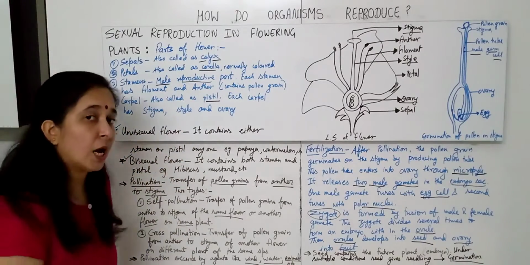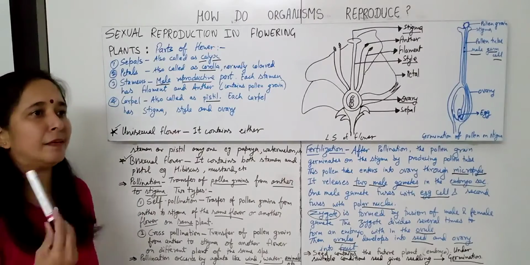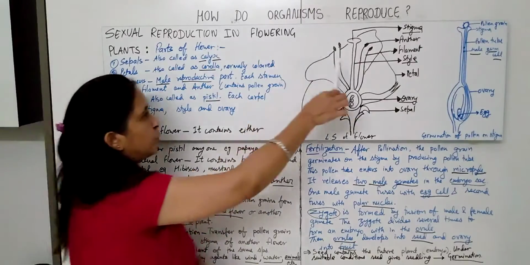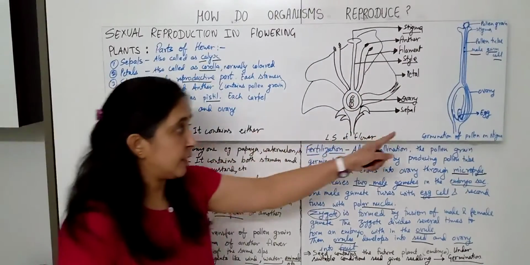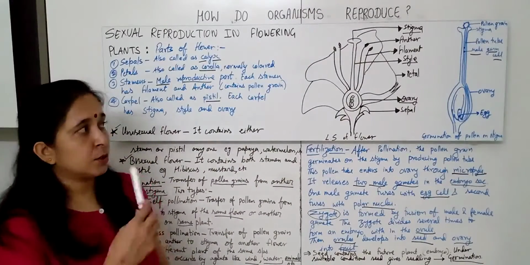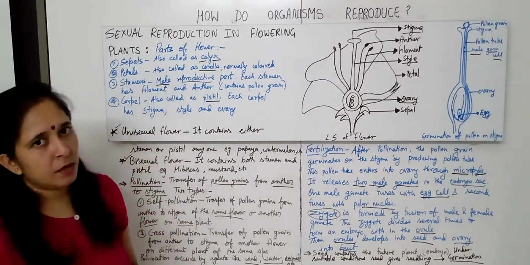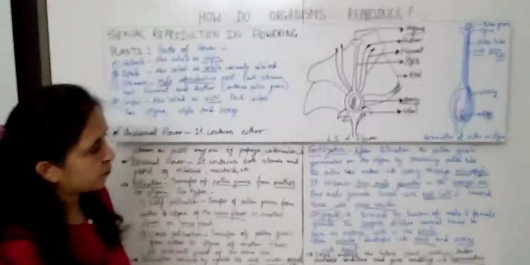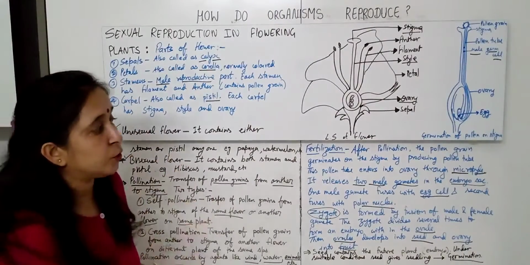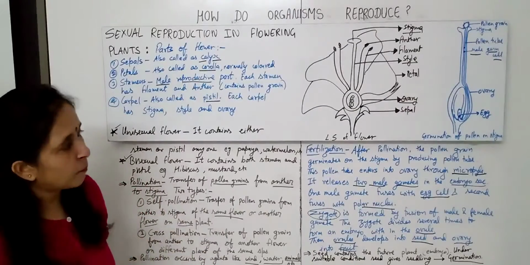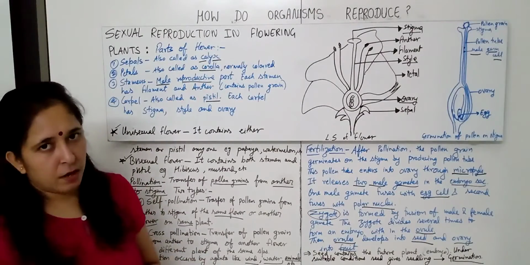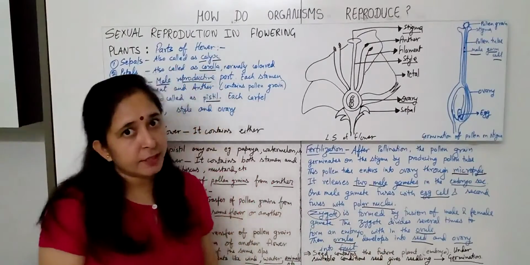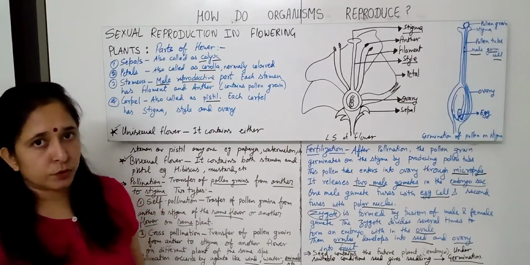Now, in the board exam, how do they ask the question? Sometimes they ask, draw a neat labelled diagram of the LS of a flower, and label such and such part. So you should know all the labelings. Sometimes they give this diagram and ask you to label where the male germ cell is, where the pollen tube is, where the stigma is. So both these diagrams are very important. From where does the pollen tube enter into the ovary? Through the micropyle. Which part of the flower changes into seed and fruit? The ovule develops into seed and the ovary develops into fruit.